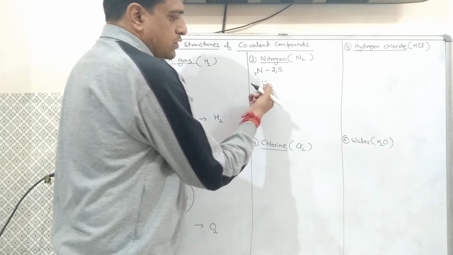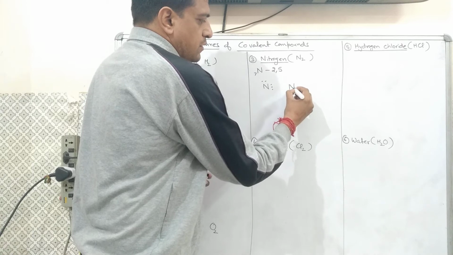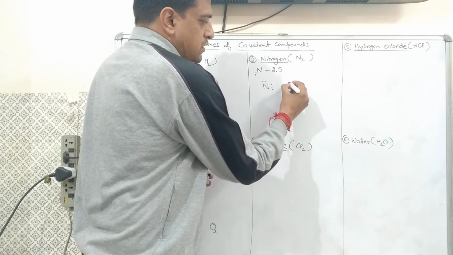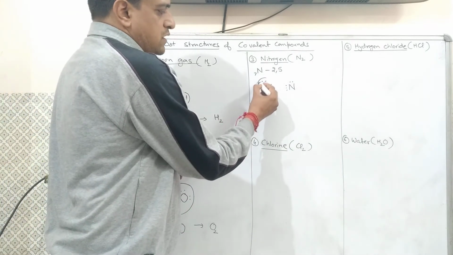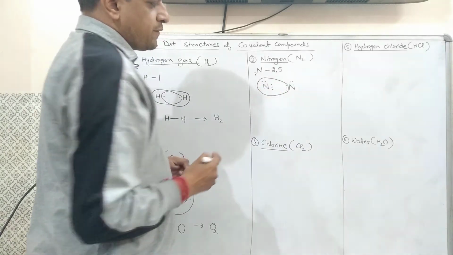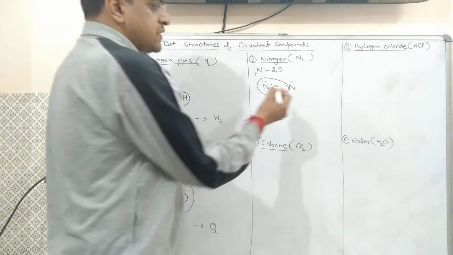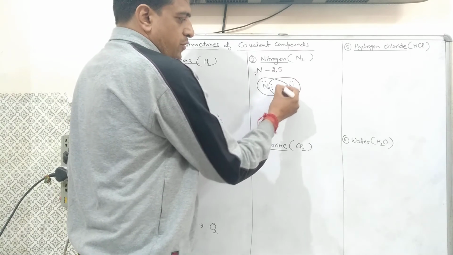You can show these 5 electrons like this, and the other nitrogen also has 5 electrons. Now this nitrogen shares 3 electrons from the second nitrogen, and similarly the second nitrogen also shares 3 electrons from the first.